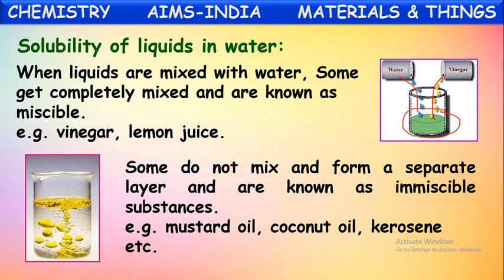So in this way, in liquids also there are two kinds based upon the solubility. Some liquids are soluble in water and some are not. Those liquids which are soluble in water are called miscible liquids, and the liquids which are not soluble in water are called immiscible liquids.